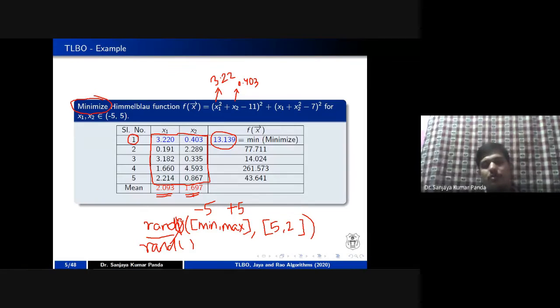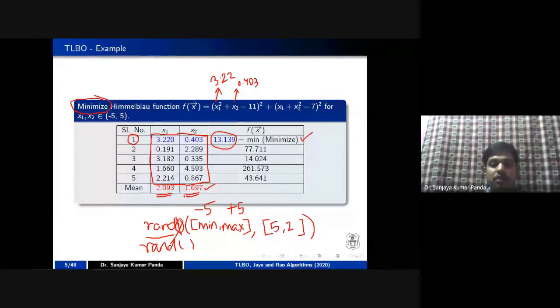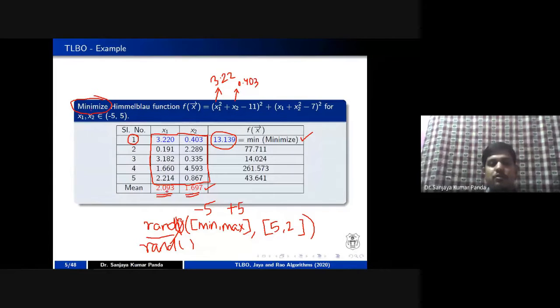Here you can see we are picking only the minimum one and the mean one. The mean is also called the average student, and then there is the minimum student. We have to do the learning between this minimum one and the mean in the very first step, so that the average solution will reach the minimum one, because the minimum value is always the better one, as we want to minimize this function. If in each and every iteration the average value is close to the minimum value, that indicates we are reaching a near optimal solution.